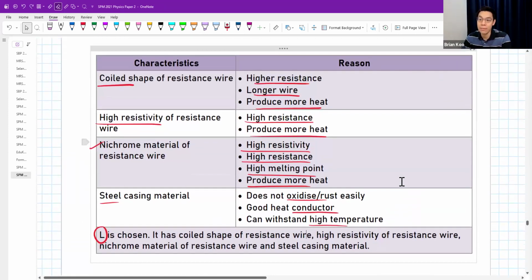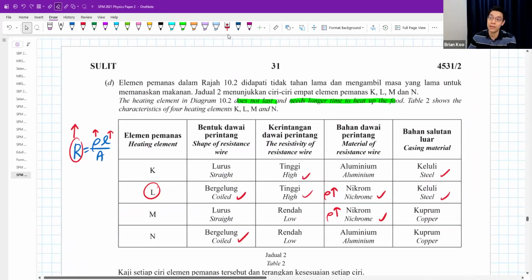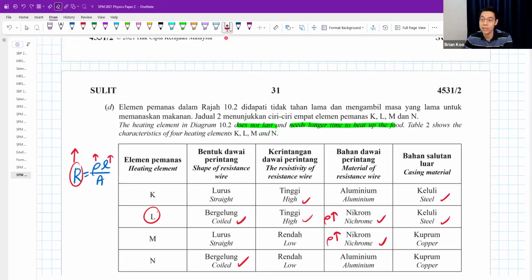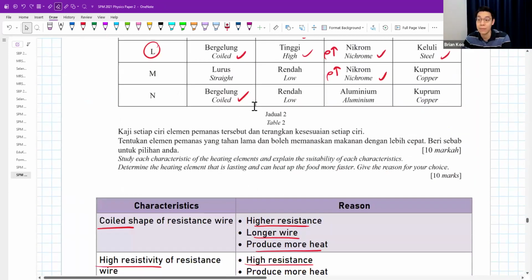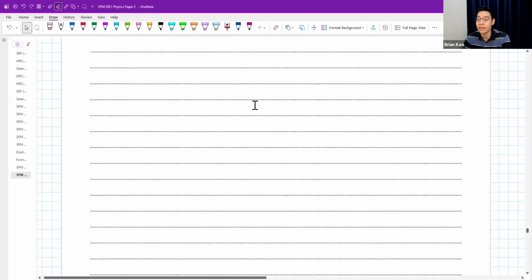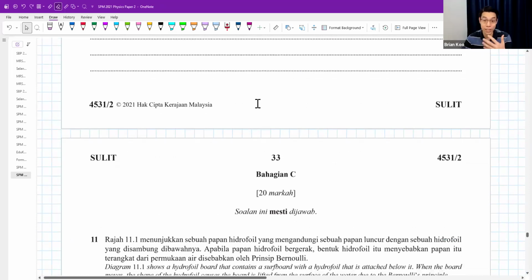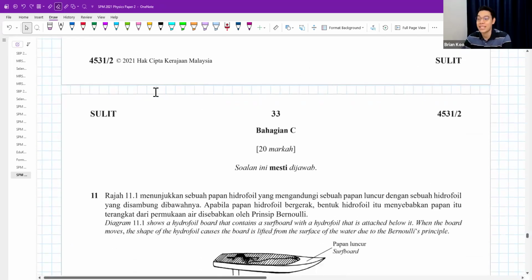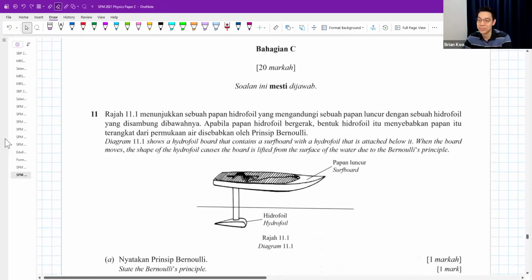Okay, the essay, in my opinion, is a pretty simple one if you understand the whole idea on this. This kind of essay is one of the most popular in chapter 3. Very common, they love to keep on recycling something similar to this. Section C, question 11.